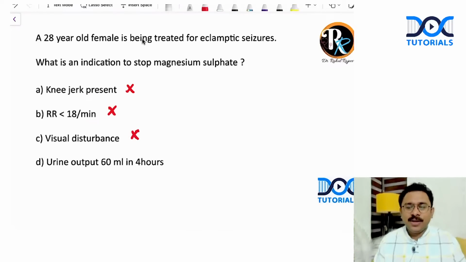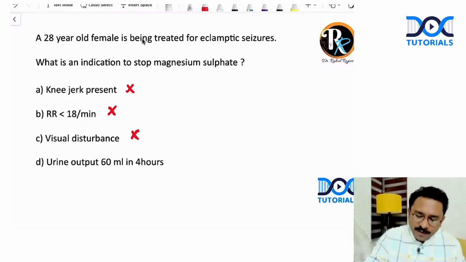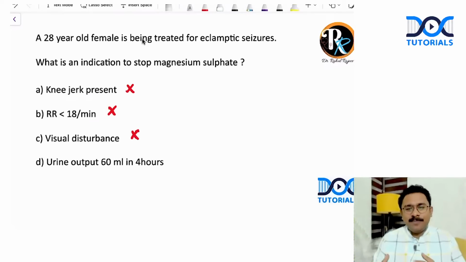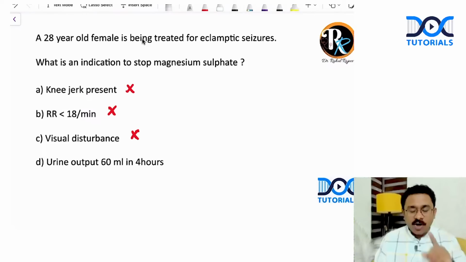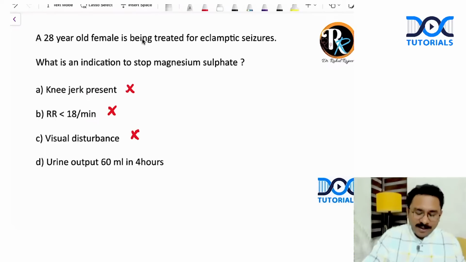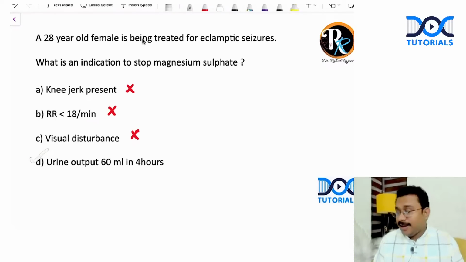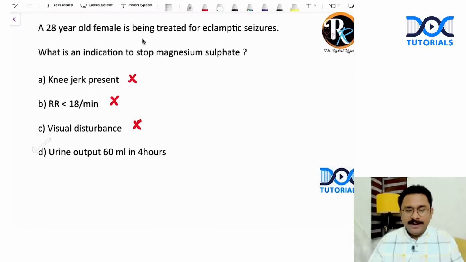But the last one, urine output 60 ml in 4 hours. It should at least be 100 ml, right or wrong? So 60 ml in 4 hours, which means per hour it's only 15 ml. So that is significantly low. And what is the importance of that? Because magnesium sulfate is excreted via the kidney. And if you are having this sort of renal dysfunction, there is always a chance for magnesium toxicity. It's not that magnesium toxicity manifests as oliguria, but in a patient having a decrease in urine output, there is a high chance of magnesium toxicity, and hence this is an indication to stop. The answer is going to be option D, right?